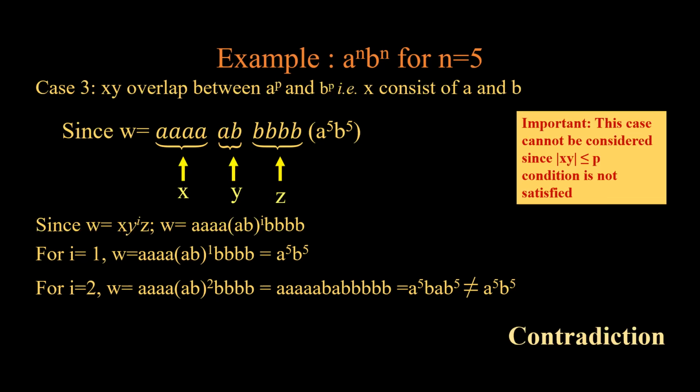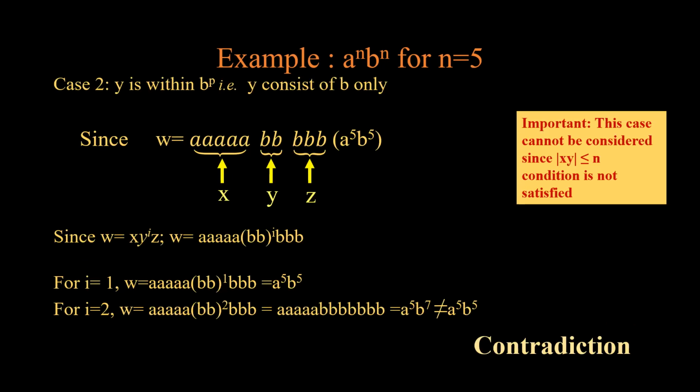Now the most important point which needs to be considered here is that this case cannot be considered since the condition that |xy| should be less than or equal to p is not satisfied. What is the value of xy over here? xy in total comes out to be 6, whereas it should be less than or equal to p, which is 5. Same is the case with this case. If we consider that y is part of b, again the same point will come up that first there is a contradiction, that is fine, but otherwise this case cannot be considered since length of xy should always be less than or equal to n. This is one of the preconditions to prove that the language is not regular.